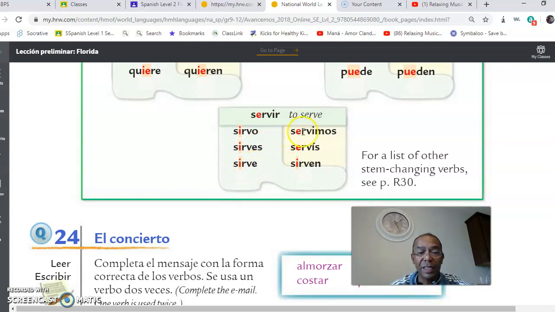Nosotros servimos. There's no stem change. You can see right here. It's the same E as in the original form, in its infinitive. E. Vosotros servís. There's no stem change in vosotros either. Ellos, ellas, ustedes sirven. As you can see, the I is there again. Okay, the I, sirven. They serve.